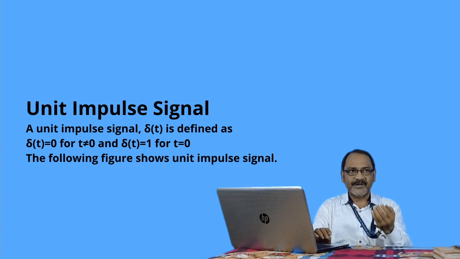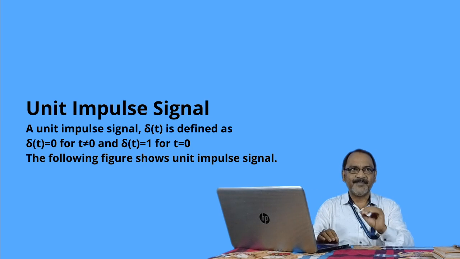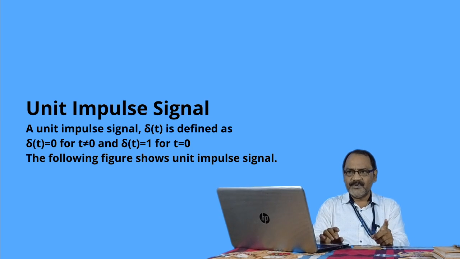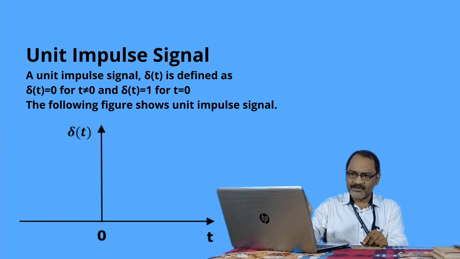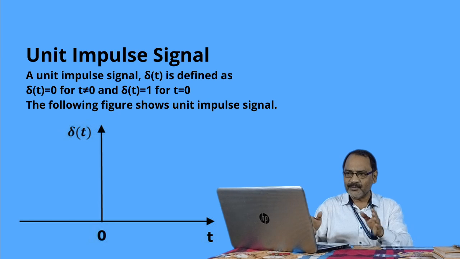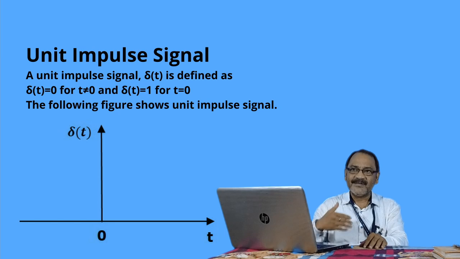Now we will see how the responses come in a control system whenever different types of signals are given as an input. First we will see the unit impulse signal. A unit impulse signal has magnitude 1 and is denoted as delta(t). This is the graph: except for t equal to 0, for every other time its value is 0. Only at t equal to 0 it will have some value. So we can take it as a sudden signal or sudden shock wave signal. The following figure shows the impulse signal.